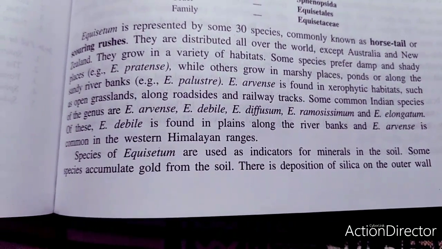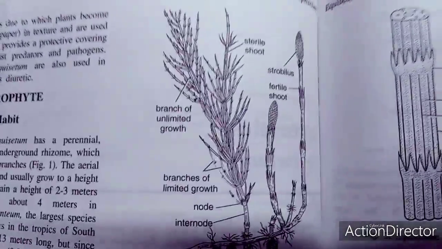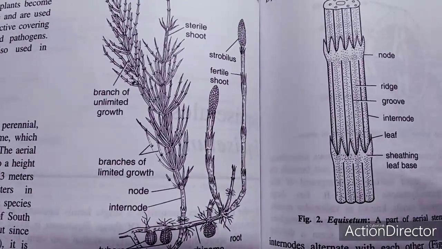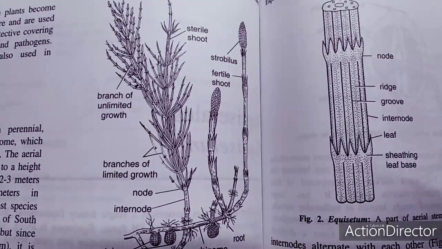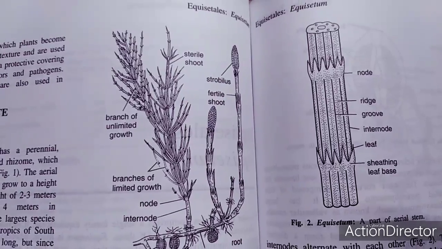So the deposition of silica in the outer wall is an important feature, which protects them from the physical conditions of the environment. And the texture is very rough also. They are also used in Ayurvedic medicine as a diuretic.